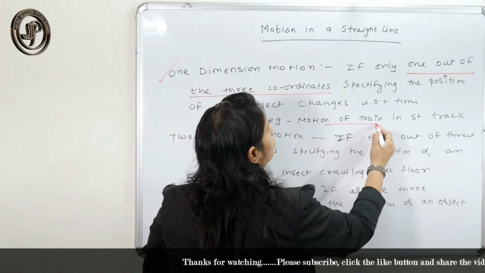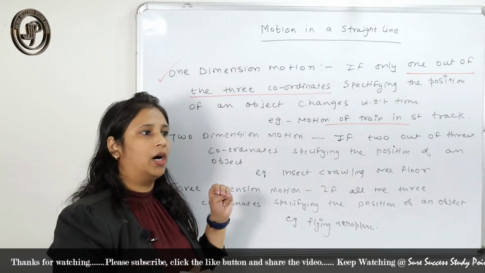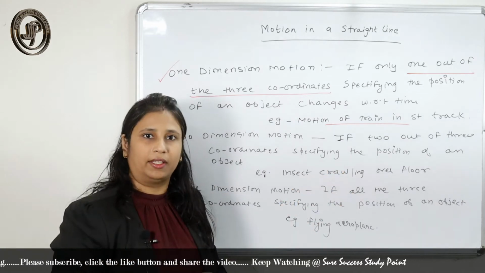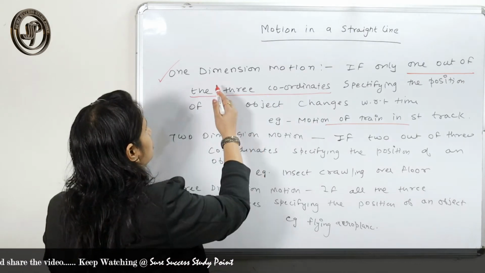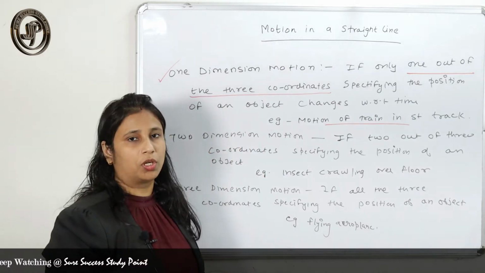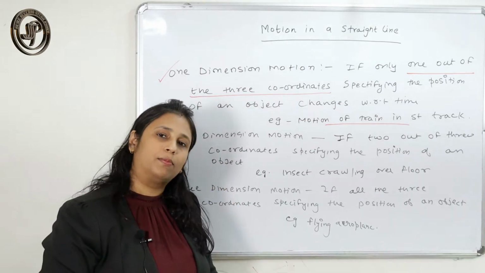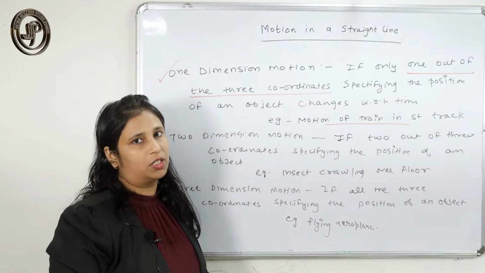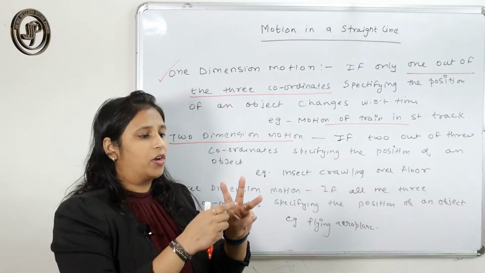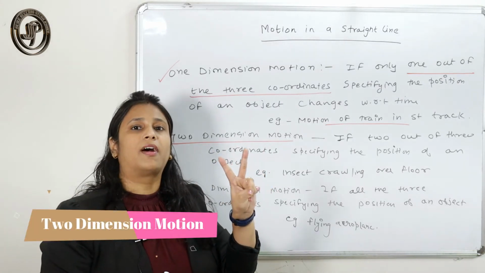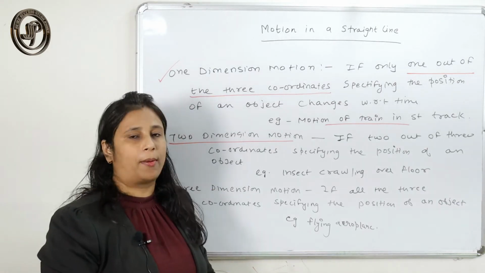For example, the motion of a train on a straight railway track, or a car moving along a straight road or along a straight line, is said to be one-dimension motion, because here out of the three coordinates, only one coordinate specifies the position of the object with respect to time. Two-dimension motion: out of three coordinates, if two coordinates specify the position of the object with respect to time, then it is called two-dimension motion.